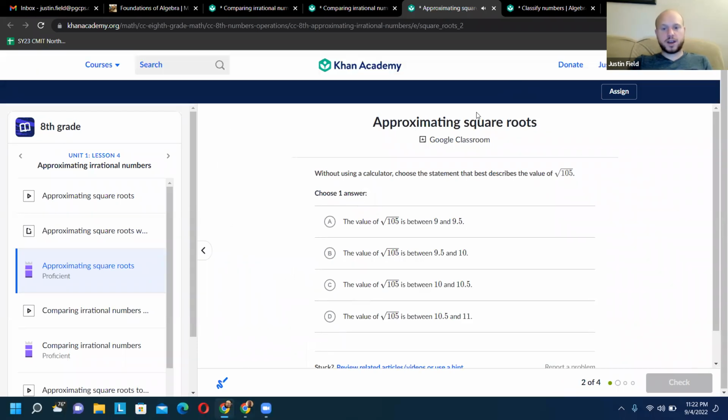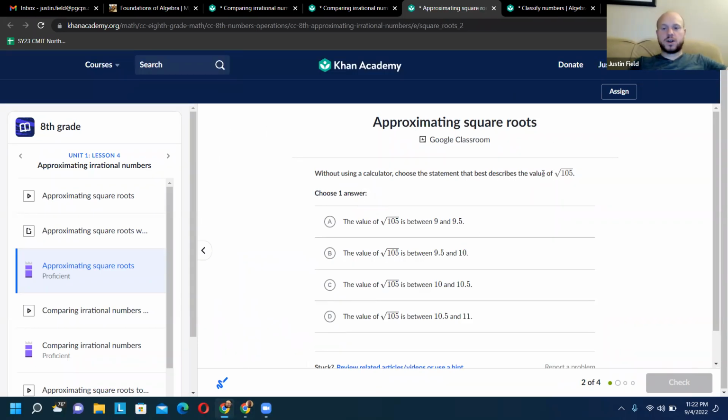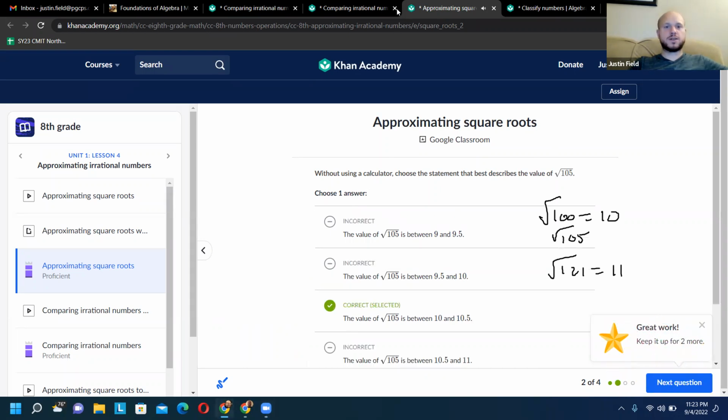Okay, and you can see here, just like this one, the square root of 105 without a calculator. Well, we know that the square root of 100 is 10, and the square root of 121 is 11. So that's really close to 10. So maybe between 10 and 10.5. All right, so something like that.